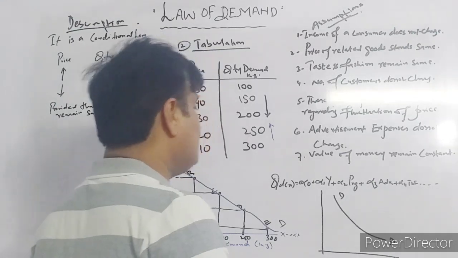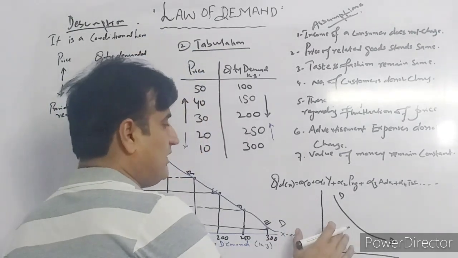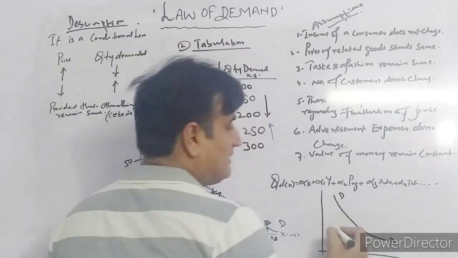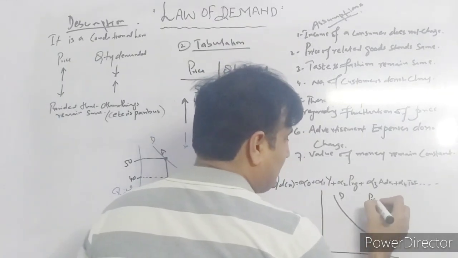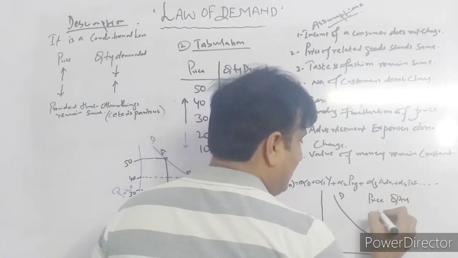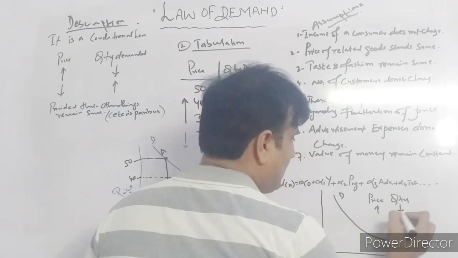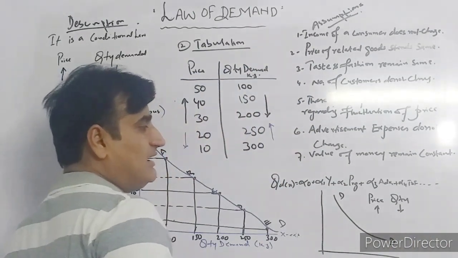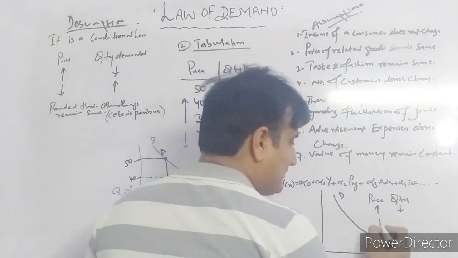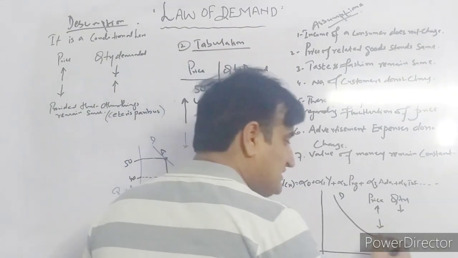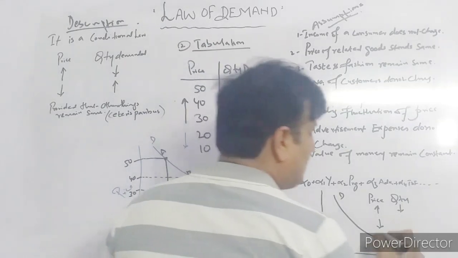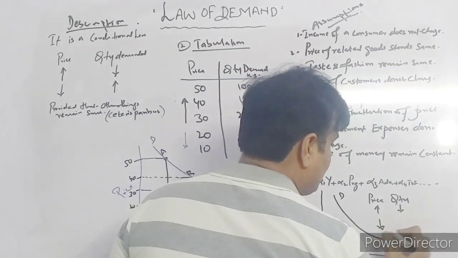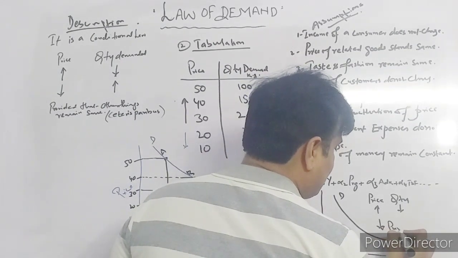One reason is that there is an inverse relationship between price and quantity demanded. As price increases, quantity demanded decreases. This is one reason. The other reason is that as the price decreases, the purchasing power of the consumer increases. With decreasing price, the purchasing power increases.